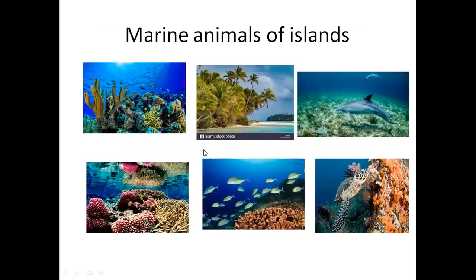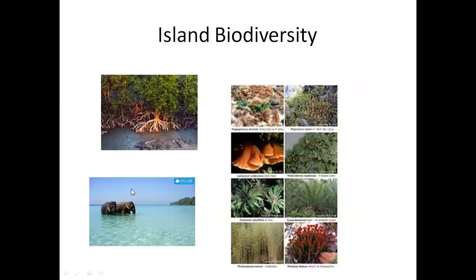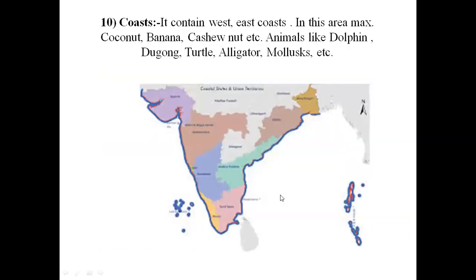And coming to marine animals of islands, different types of animals are there. We cannot count even the types. Okay, coral reefs are very important here. Okay, so the next one is islands. In islands we can find maximum parts of mangrove-like trees. Okay, so some parts of coral reefs, mangroves, all these things.